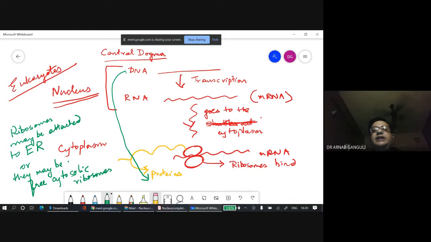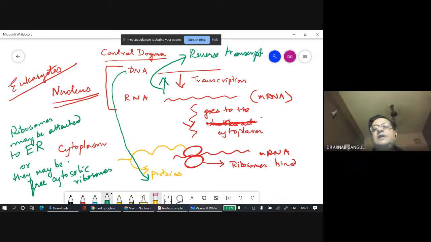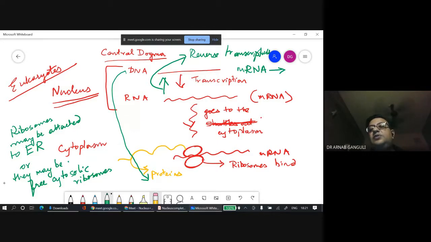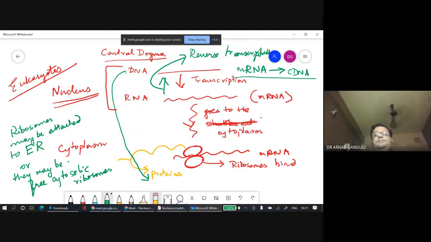So this is essentially the central dogma in eukaryotes, from DNA to RNA, RNA to protein. In viruses, sometimes it happens that through a process known as reverse transcriptase, an enzyme, it converts messenger RNA to cDNA. So this is the central dogma.